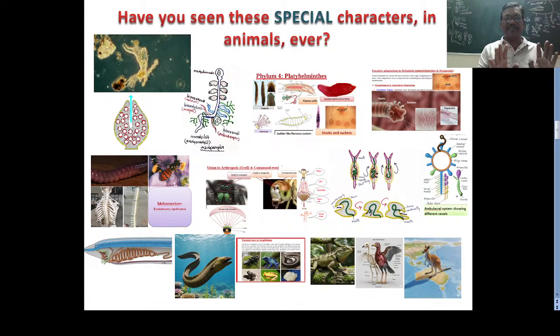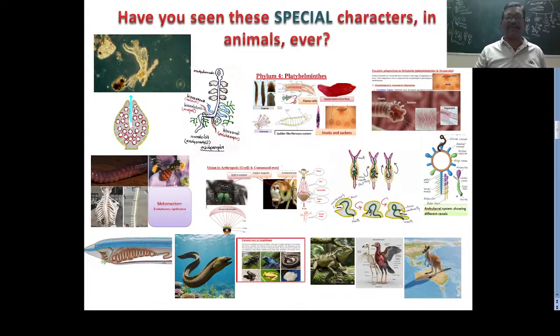Already we discussed the general characters previously. Now we are only focusing on the special characters. What are the special characters of sponges? In the sponges, this is a canal system: asconoid, leuconoid, syconoid canal system. Canal system is mainly meant for breathing and capturing the food material. Actually, this canal system is an essay question in your examination, but it may take 3 to 4 minutes to learn completely.